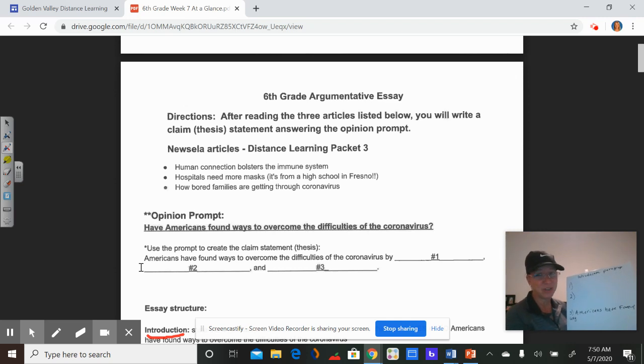So I don't know that you could argue no. You could try, and you could try to find your proof that way. But I'm going to go with what it says here.